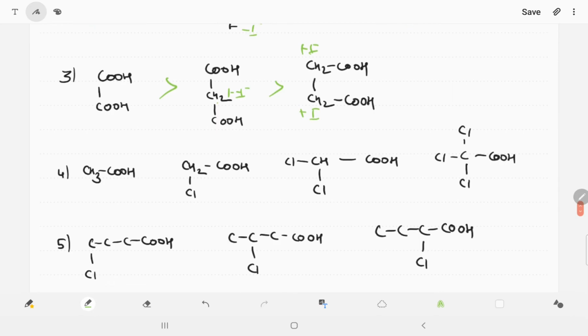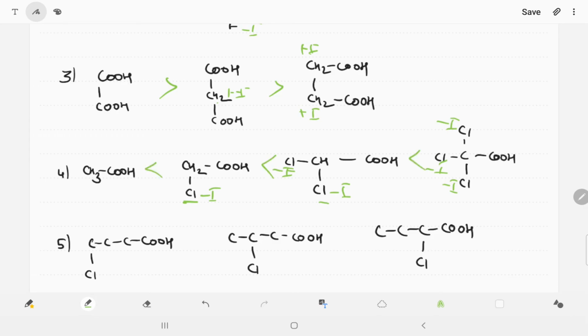Okay, now there is CH3COOH, and there is CH3 with one Cl, two chlorines, three chlorines. So chlorine is having a minus I charge; this has two minus I, there is one minus I, there is no minus I, and whenever the minus I charge increases, we can say acidic strength increases.